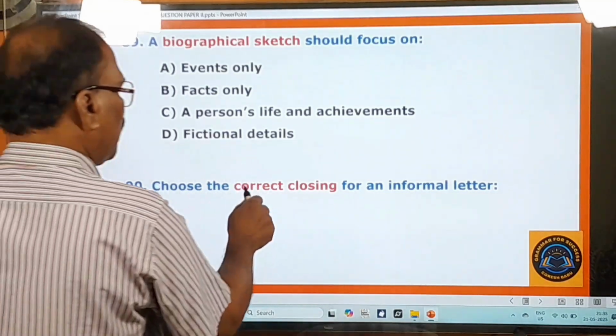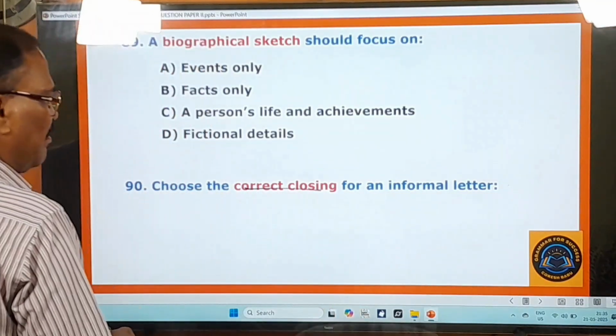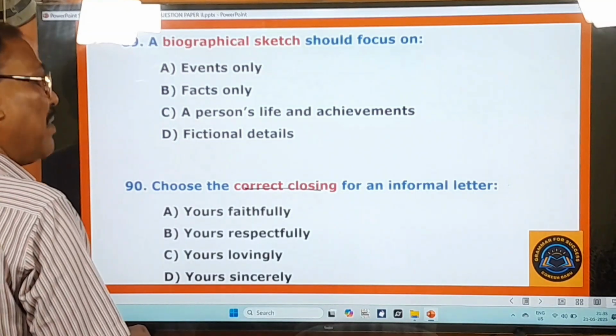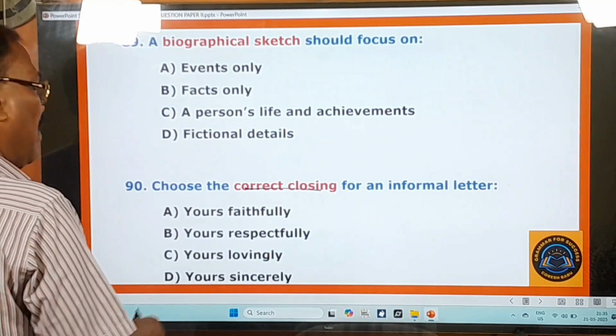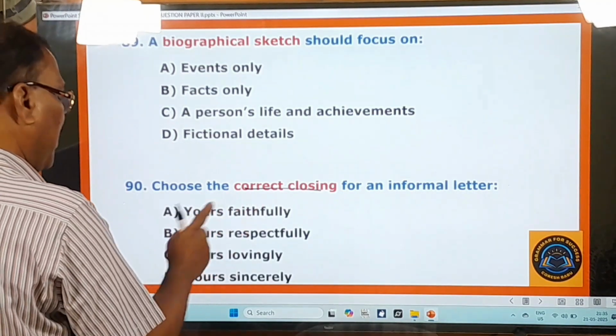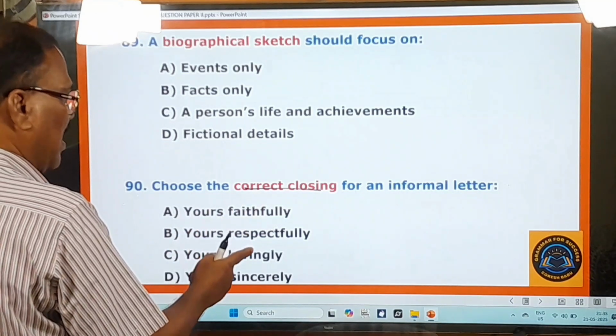Choose the correct closing for an informal letter. What is the correct closing for informal, not formal, please remember? Yours faithfully, yours respectfully, yours lovingly, yours sincerely.